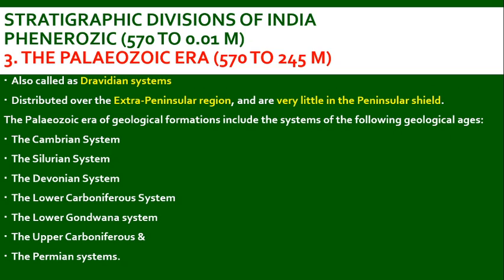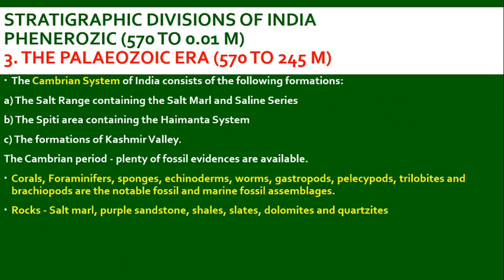First comes the Cambrian system, the Silurian system, the Devonian, the Lower Carboniferous, the Lower Gondwana system, the Upper Carboniferous and the Permian systems. Here in the Paleozoic era, we will study about the Cambrian system. It is the Salt Range containing the Salt Marl and Saline series, the Spiti area containing the Haimanta system, and the formation of Kashmir Valley.